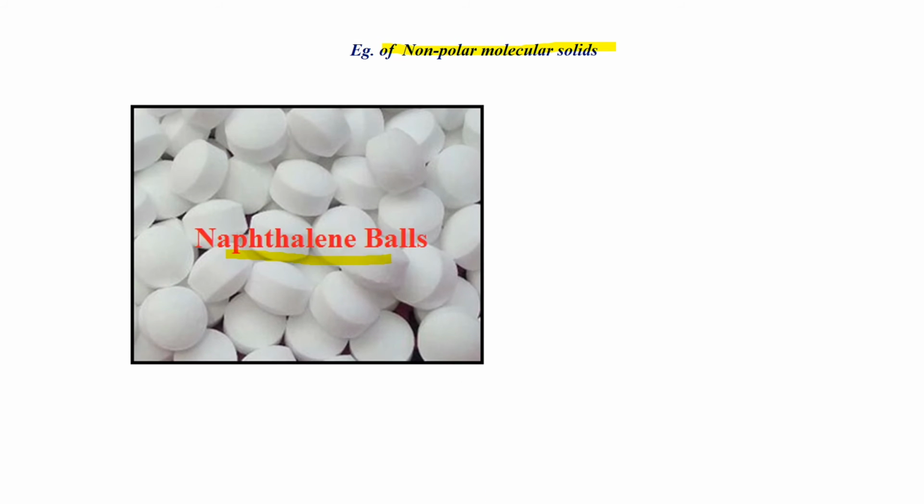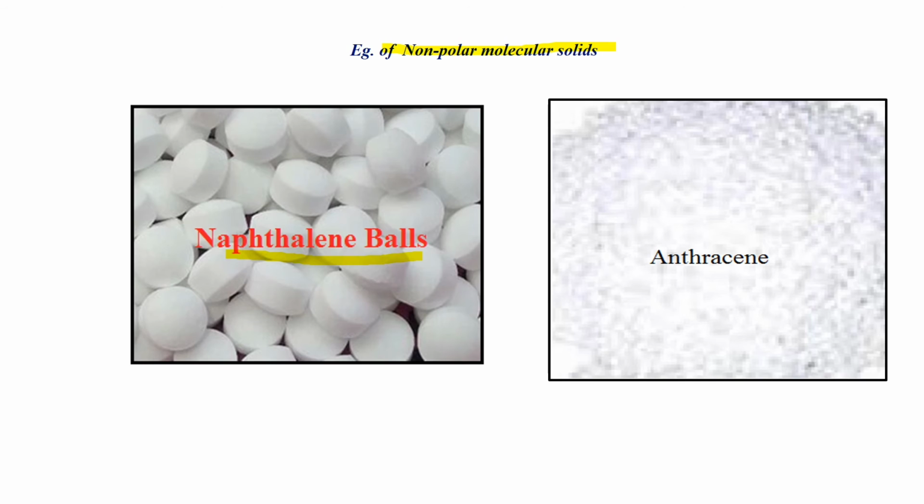This is an example of non-polar molecular solids. And this is a naphthalene ball, and this is anthracene. Both are polycyclic aromatic compounds. Aromatic compound means naphthalene contains 2 benzene rings and anthracene contains 3 benzene rings.